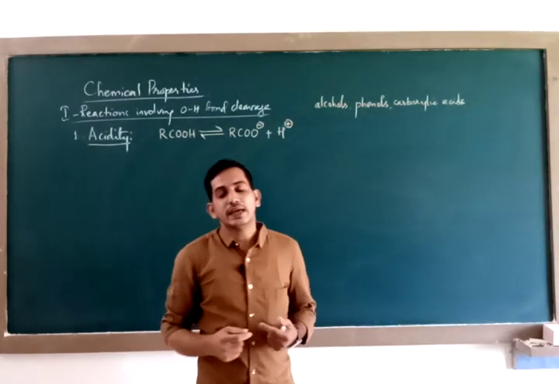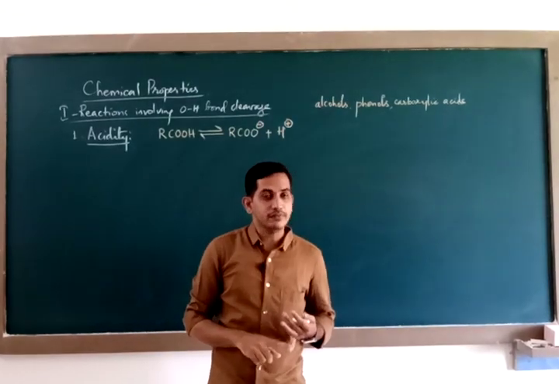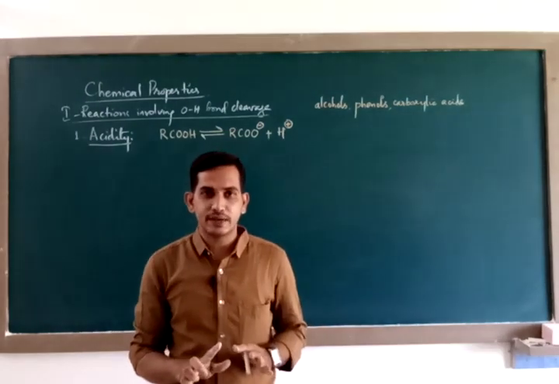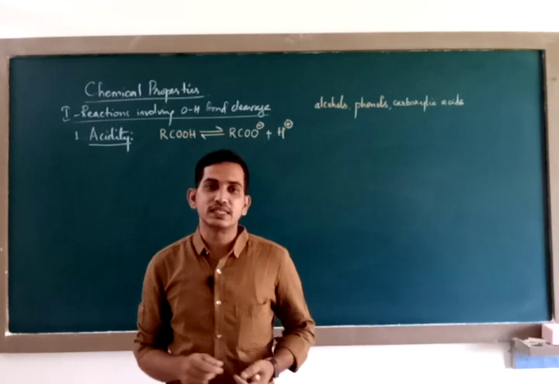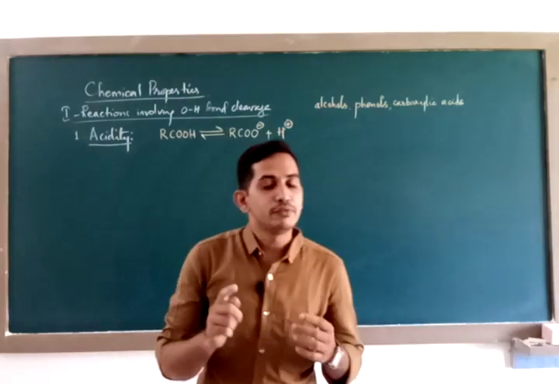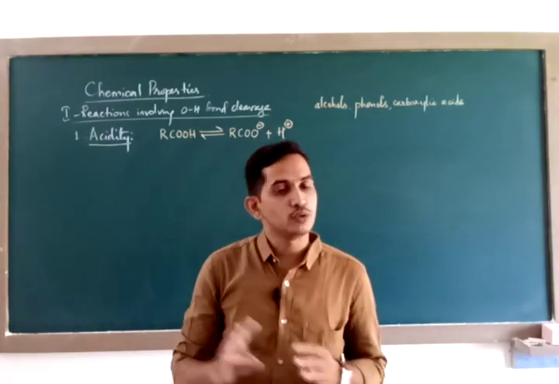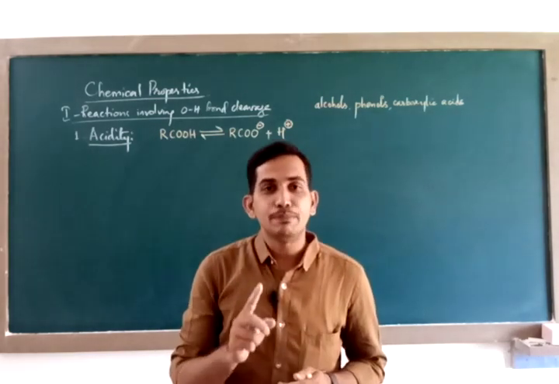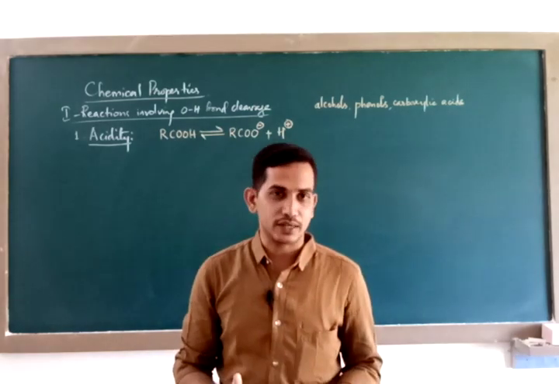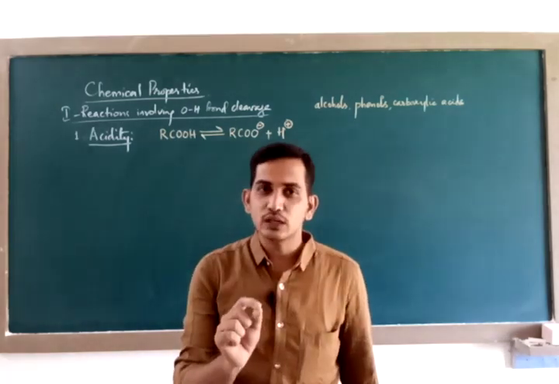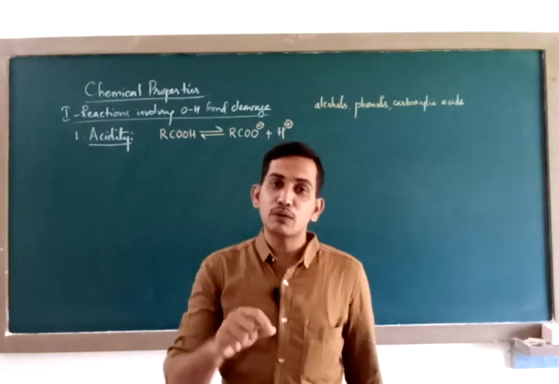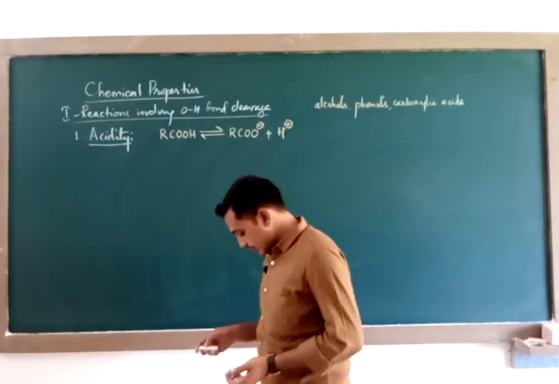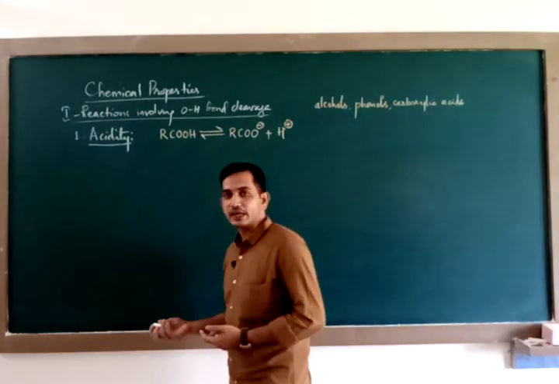Now, you recall the reactions that you have studied in alcohols and phenols, wherein alcohols reacted with metals to give you the corresponding salt. Similarly, phenols reacted with metals to give you corresponding salts. But phenols also reacted with base. Alcohols did not react. This one reaction showed us that phenols are more acidic than alcohols. Understood? Let us see whether carboxylic acids react with metals or not.